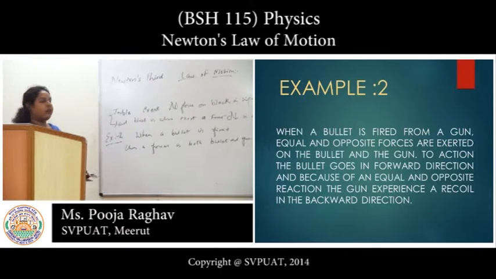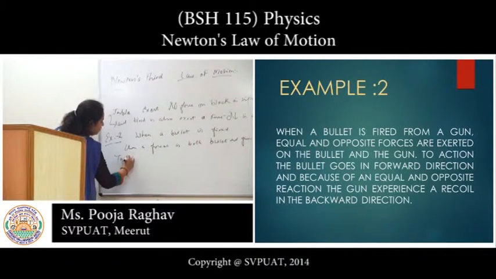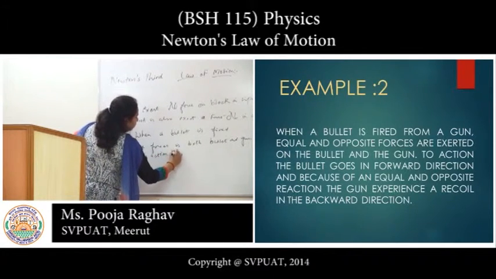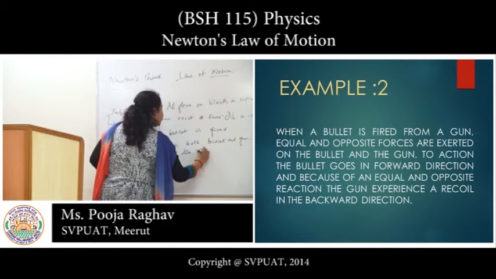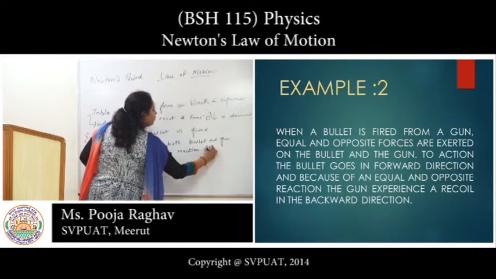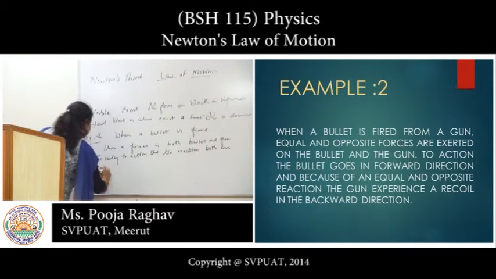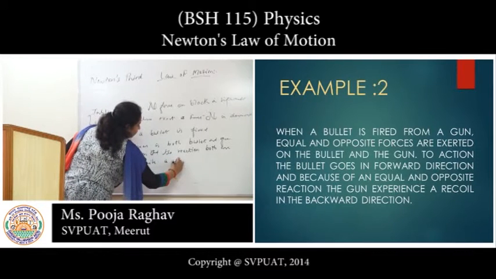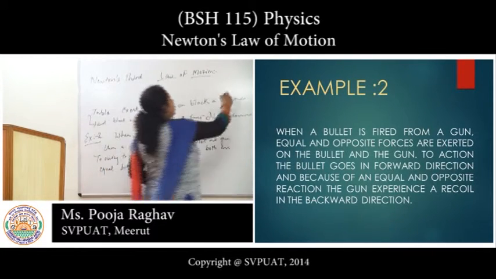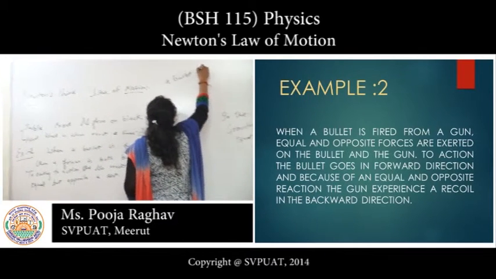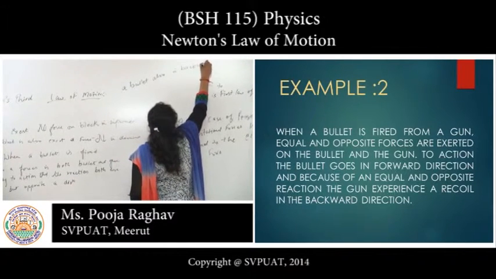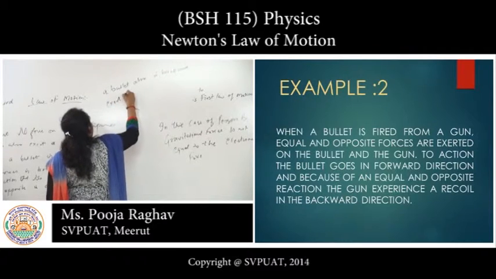Owing to action, there is a reaction. The action and the reaction are both equal but opposite in direction. The bullet also exerts a recoil on the gun in the backward direction.